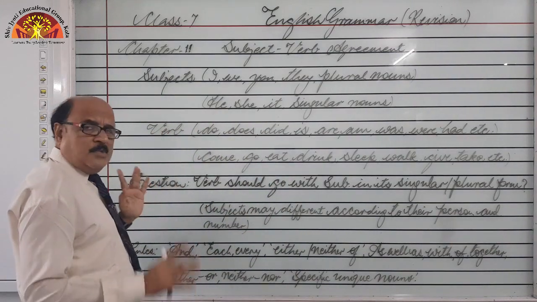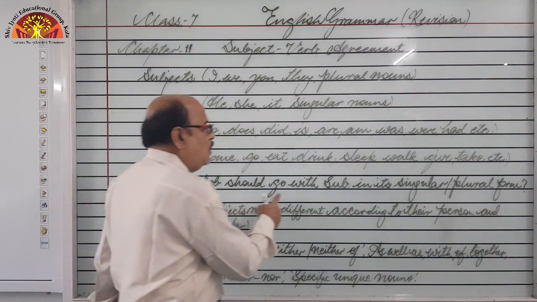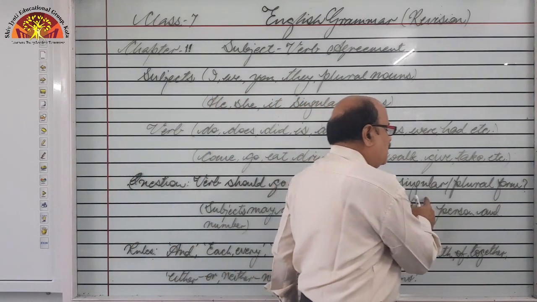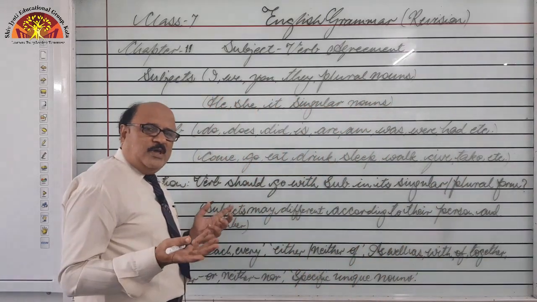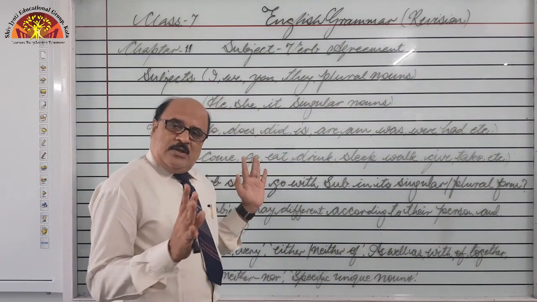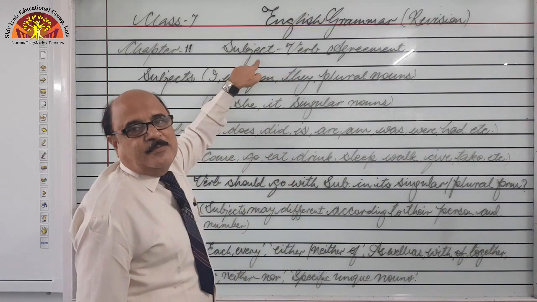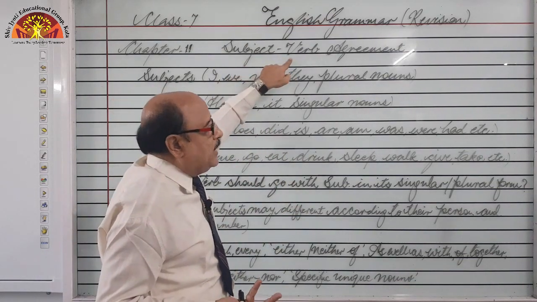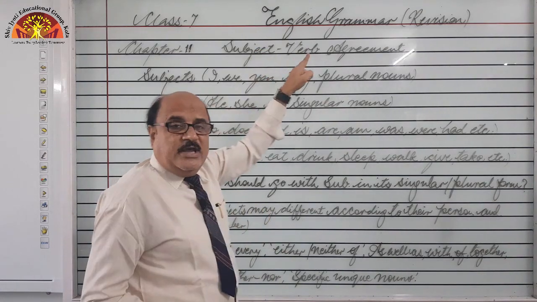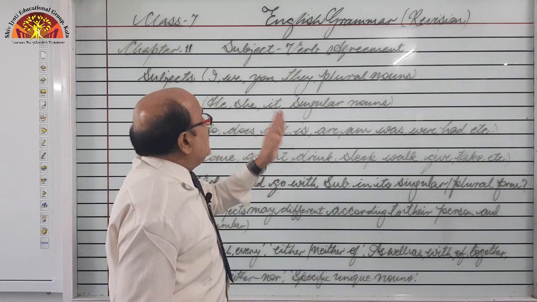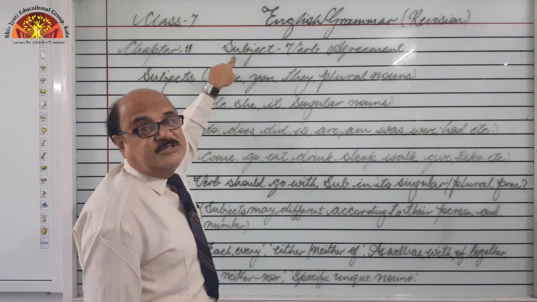Now the common question coming to our mind is verb should go with subject in its singular form or plural form. What should be? Means according to subject. It is clear that the verb always goes according to subject. But what kind of verb should be? Means in its singular form it should be used or it should be used in its plural form. So it all depends on the number or the person of the subject.